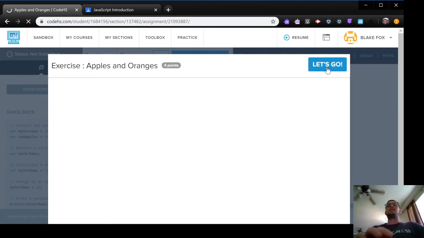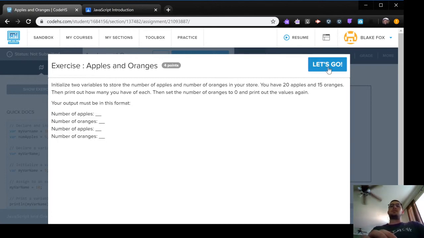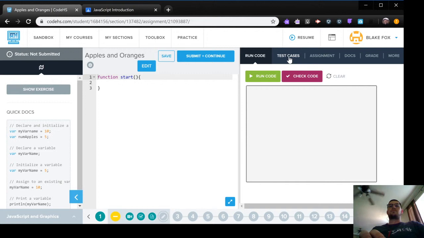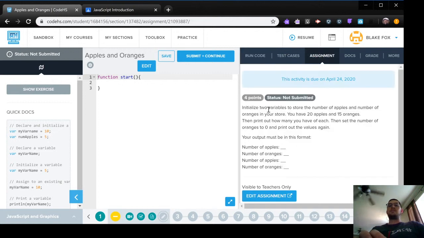Okay, so let's do the exercise. Okay, our assignment is to print out 20 apples and 15 oranges, then print how many that you have. So, function, we're going to have a var called numApples.